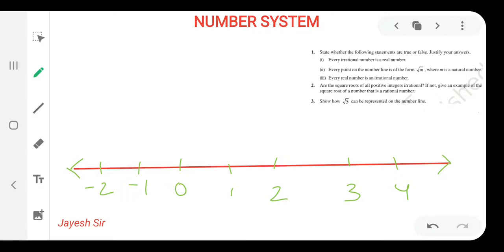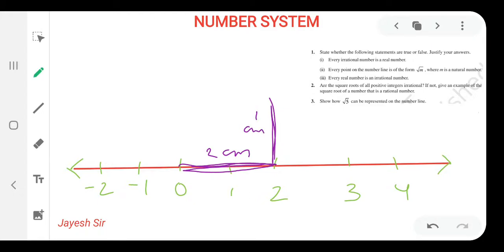We need to make the hypotenuse root 5. This is the base, and its length is 2 centimeters. You can see 0 to 2, that means it is 2 centimeters. Similarly, we have to draw one line over here. Its length should be 1 centimeter. I am drawing it over here, and you all can see its length is 1 centimeter. You have to draw it with a scale only.